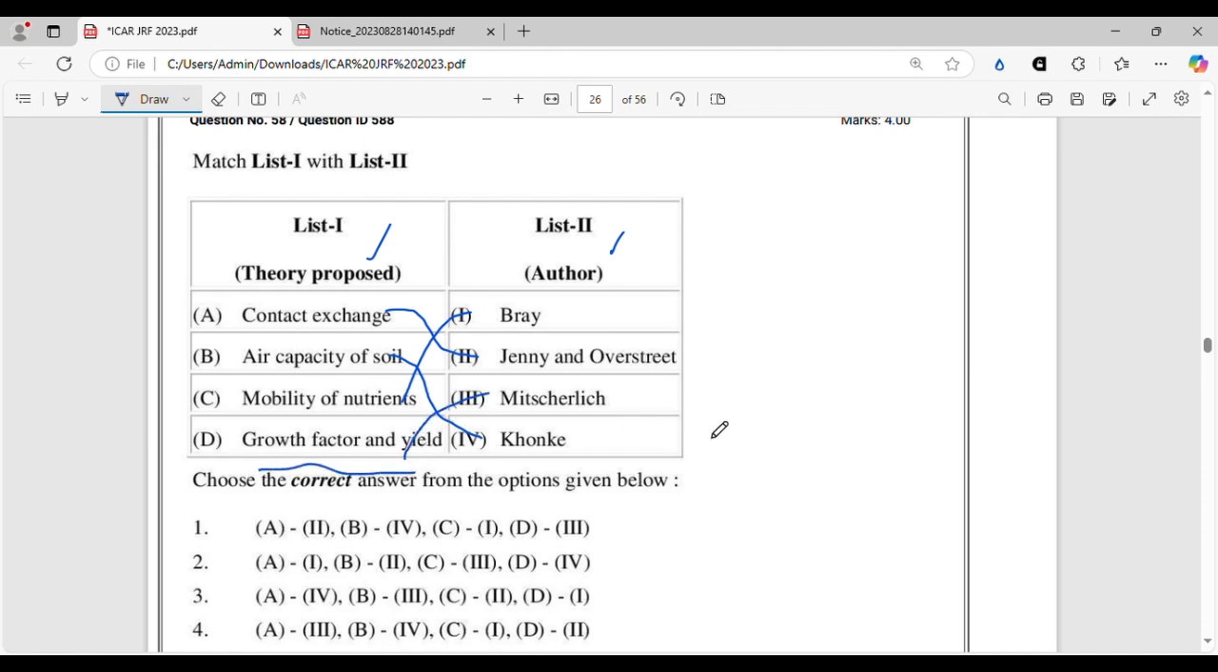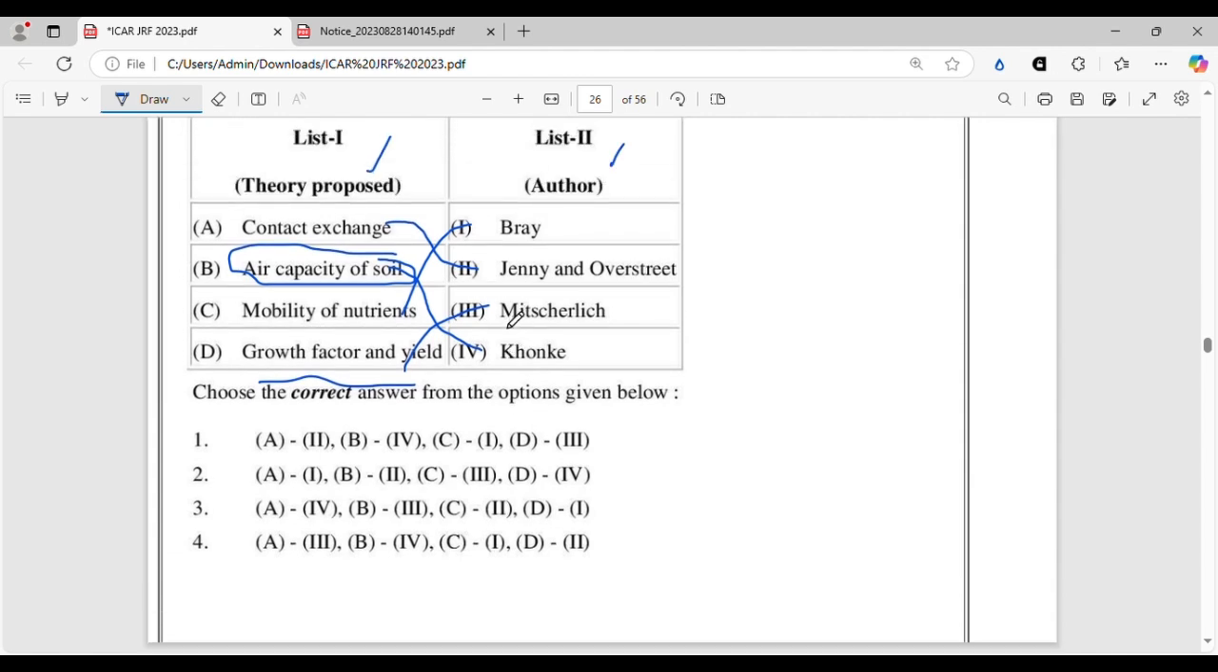So this is a very easy question from mineral nutrition mostly, but this air capacity part comes under soil physics in the soil air portion. These are very well known scientists, and you should know who propounded which theory. This is a very common question that might be repeated in any year's JRF in the upcoming years. So the correct option will be A2, B4, C1 and D3, right? So option 1 will be the correct option. Let's move on.